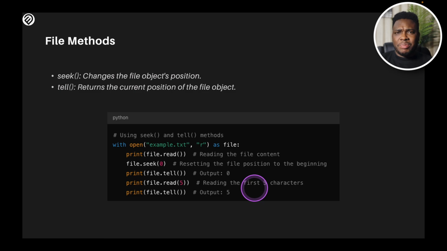And you could just use this method. It comes in handy when you are doing some more complex projects within Python. But just for you to know that you could play around using the seek and tell methods on your file and do a lot more.